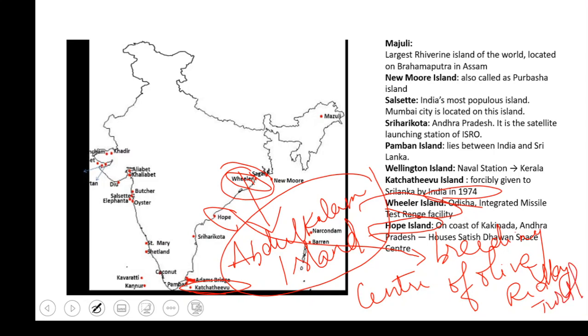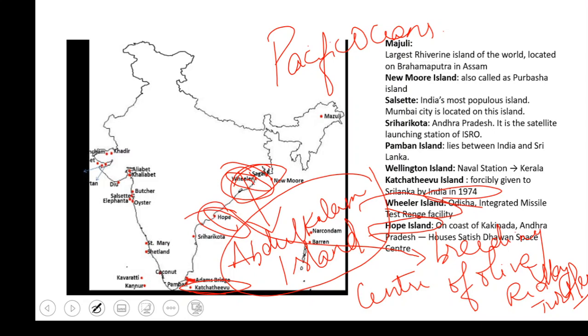Olive ridley turtles. This is a turtle which is seen mostly on Odisha's coast. And if we talk about the world, we see most of these turtles in the Pacific Ocean. In our country, it is mostly seen on Odisha's coast, and it is also seen on this Hope Island.